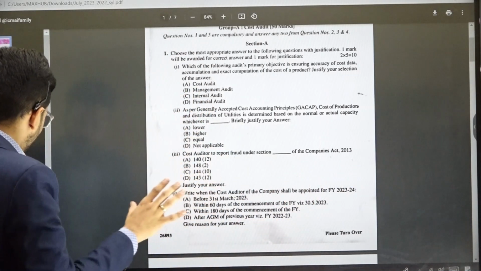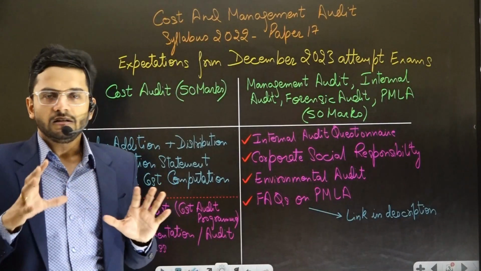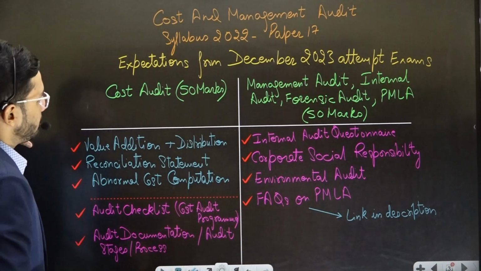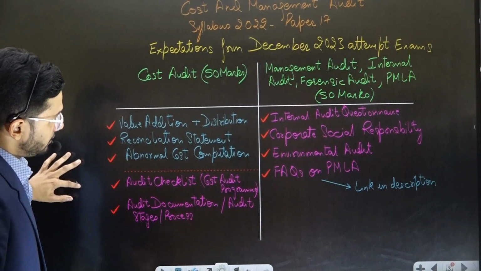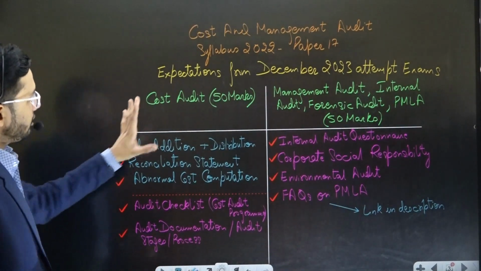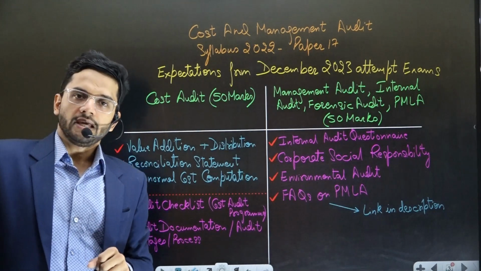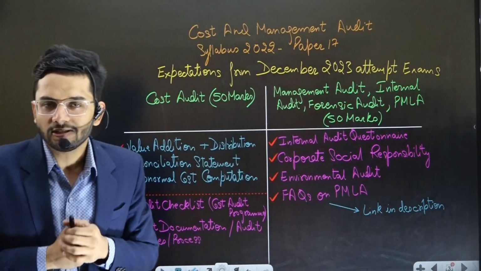Based on my analysis of whatever has been there in the MQP and the examination question paper, analyzing both of these question papers, I have come to this conclusion. This is the conclusion of my analysis, and the expectation from the December 2023 attempt.